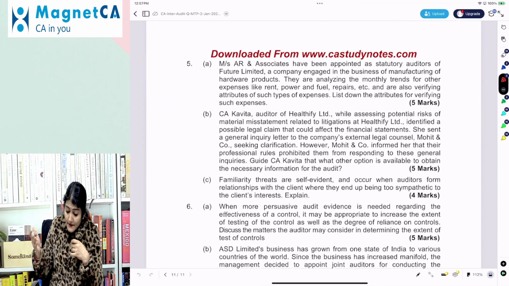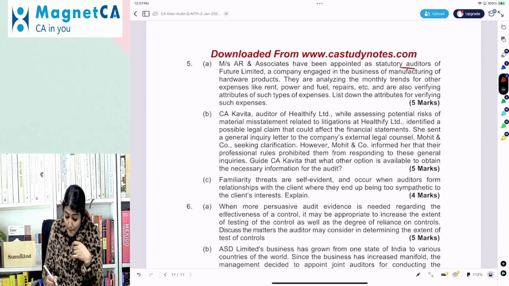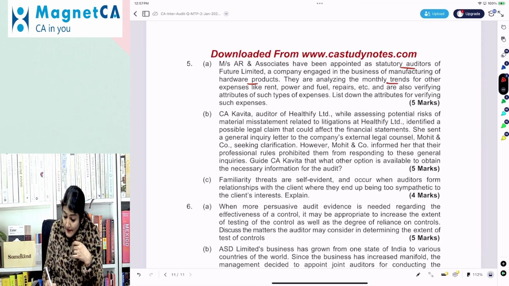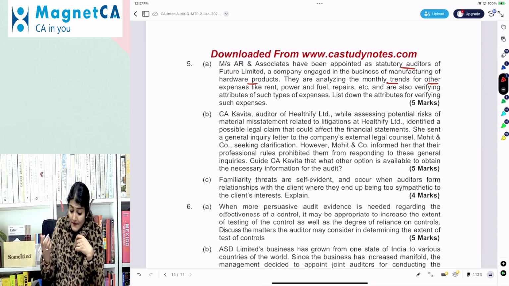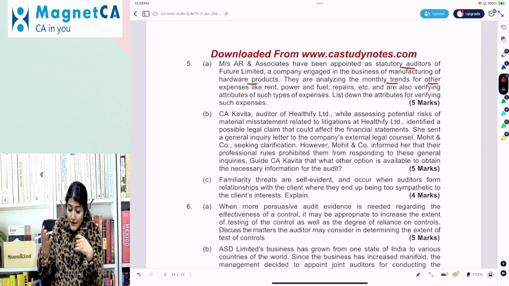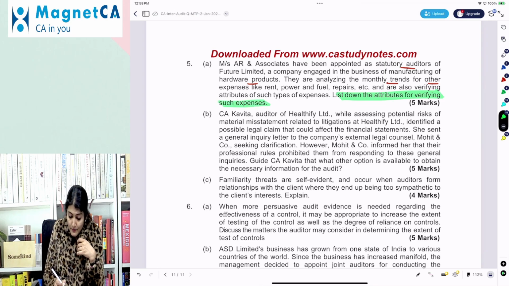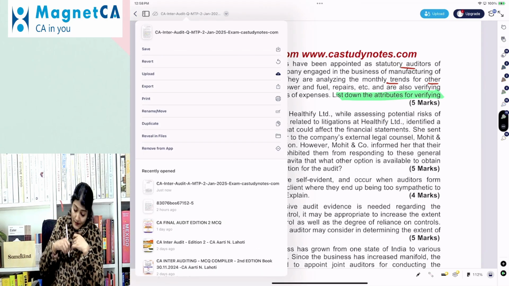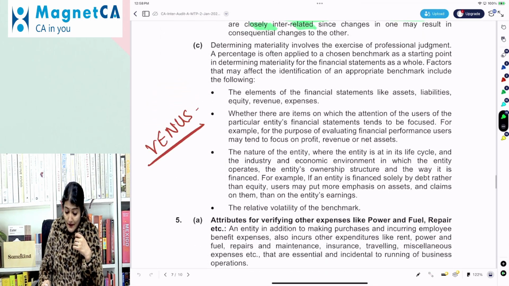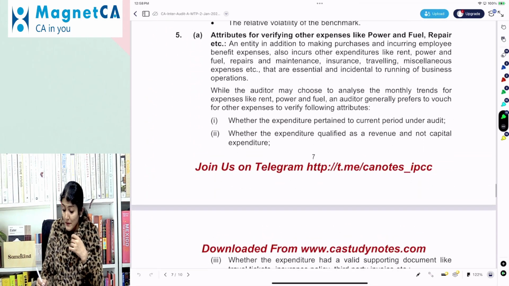AR and Associates have been appointed as statutory auditor of Future Limited, a company engaged in manufacture of hardware products. They are analyzing the monthly trend for other expenses like rent, power, fuel, repairs, etc., and also verifying attributes for such expenses. List down the attributes while verifying such expenses. Right? So, what are the attributes which are to be checked while verifying the other expenses? Right. So, what are the attributes to be kept in mind?